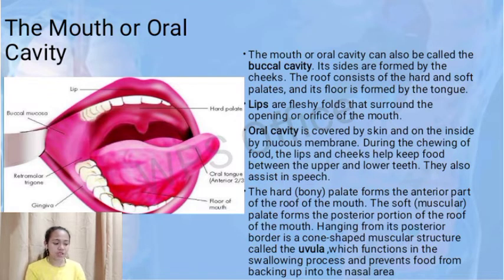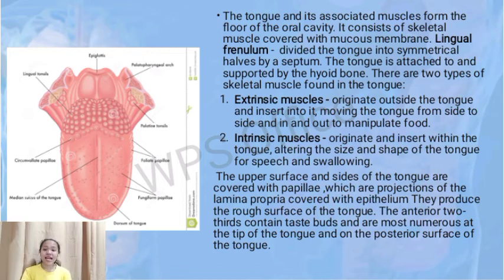Hanging from its posterior border is a cone-shaped muscular structure called the uvula, which functions in the swallowing process and prevents the food from backing up in the nasal area. The tongue and its associated muscles form the floor of the oral cavity. It consists of a skeletal muscle covered with mucous membrane.